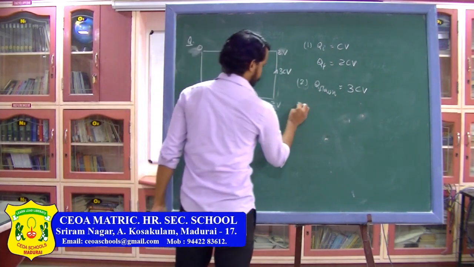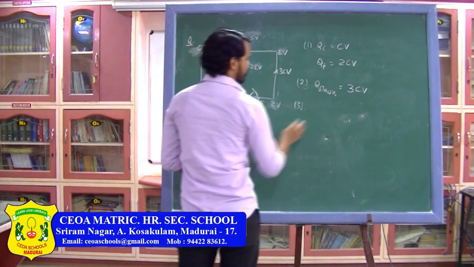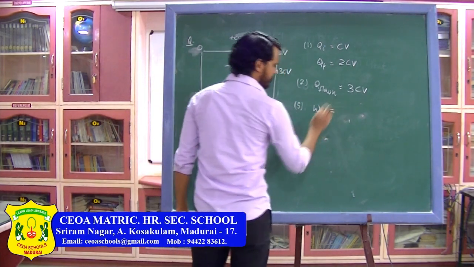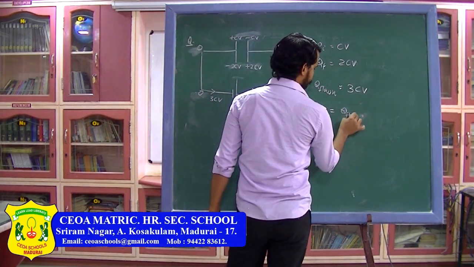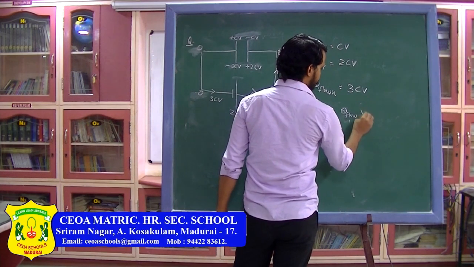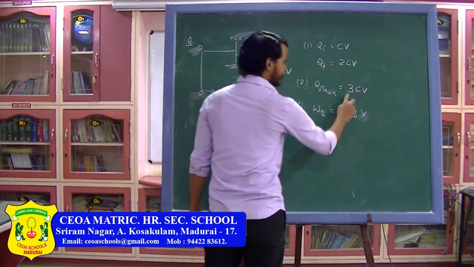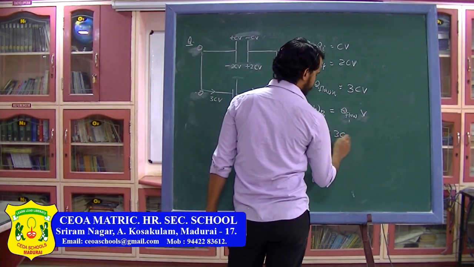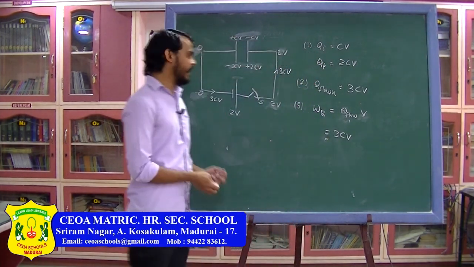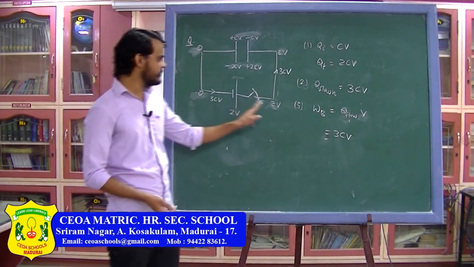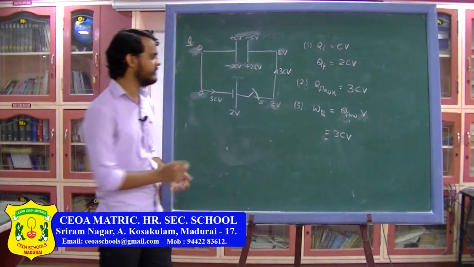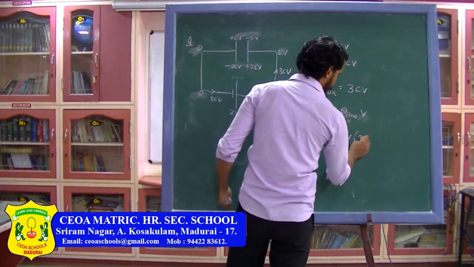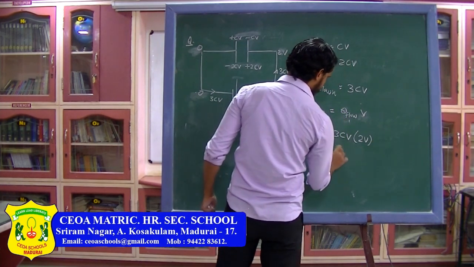Next thing is work done by battery. Work done by battery, as you know, can be written as charge flown through the battery into the potential difference across the battery. Now the charge flown I can write as 3 into CV, and the charge is flowing from lower potential to higher potential, which is 2V. So here I can say work done by battery will be 3CV times 2V, which equals 6CV square.